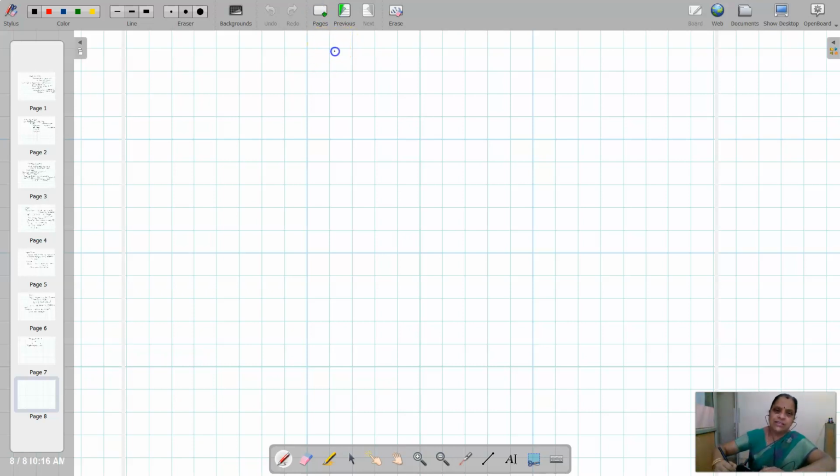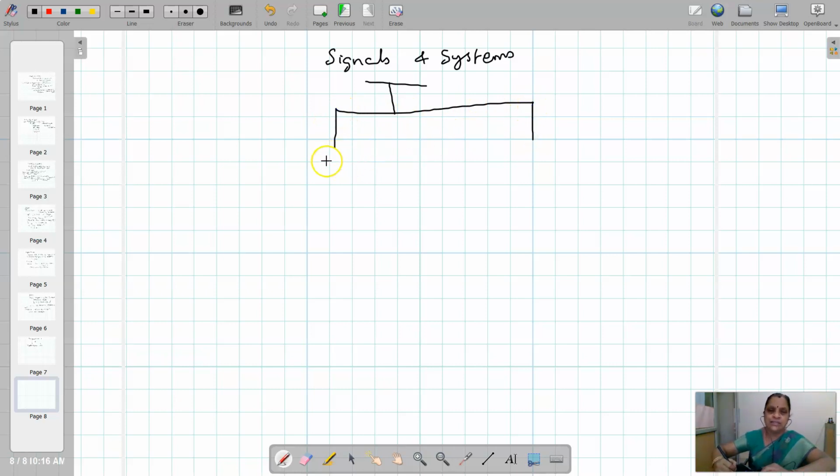So signals and systems. Since the subject is on digital speech processing, we are going to deal only about discrete time signals and systems.